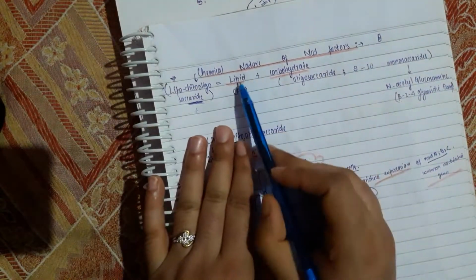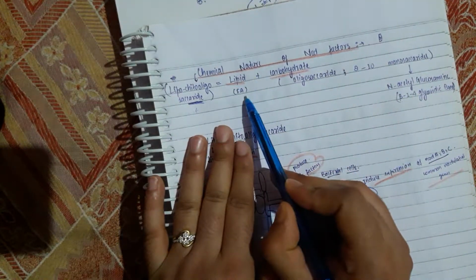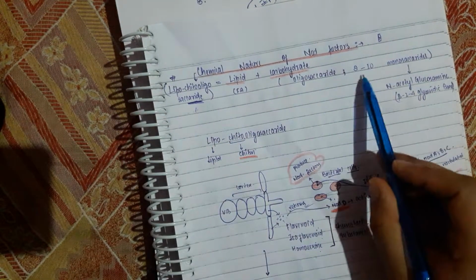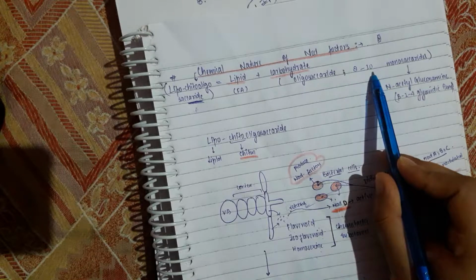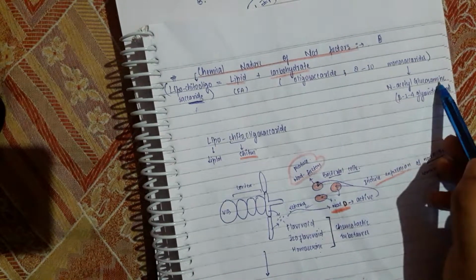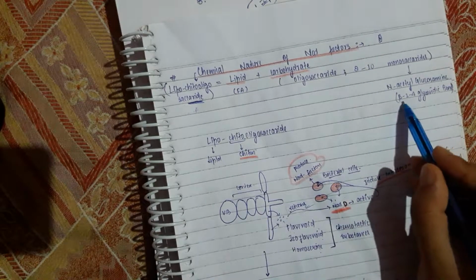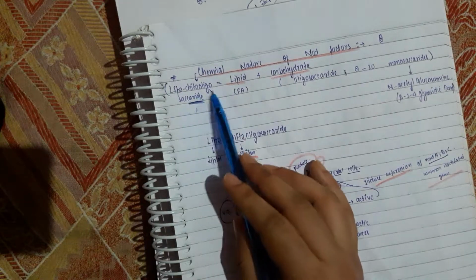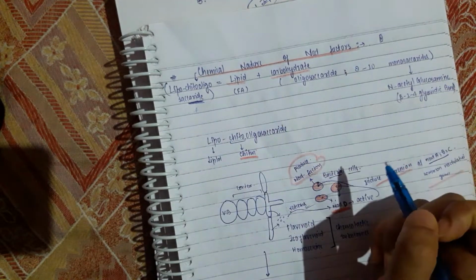lipochito-oligosaccharides are formed of lipids, that's fatty acids, and carbohydrates, oligosaccharides, which are formed of 8 to 10 monosaccharides. These monosaccharides are N-acetyl D-glucosamine, which are linked by beta-1,4 glycosidic bond. Actually, these lipochito-oligosaccharides are chitin derivatives.